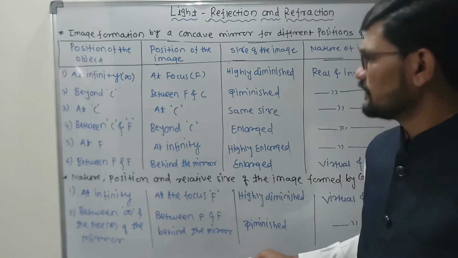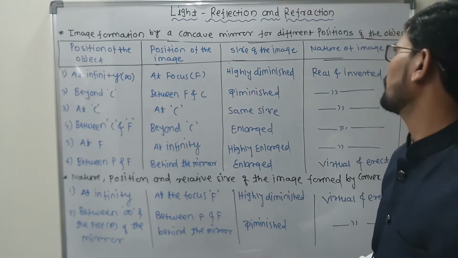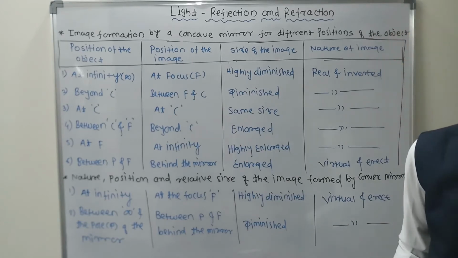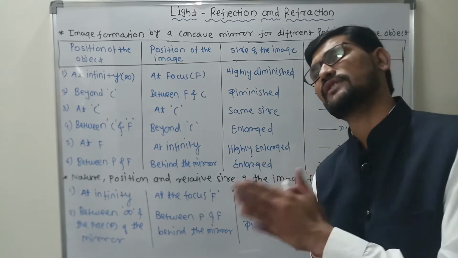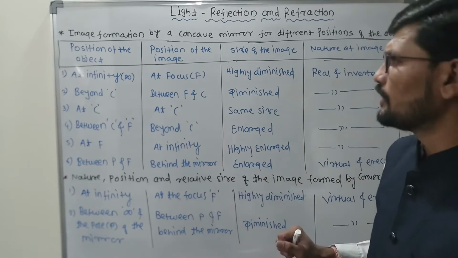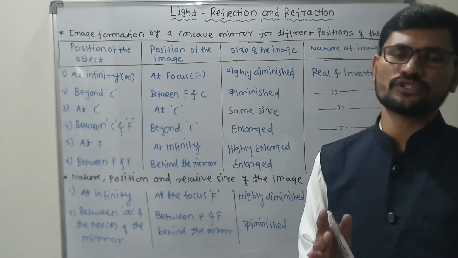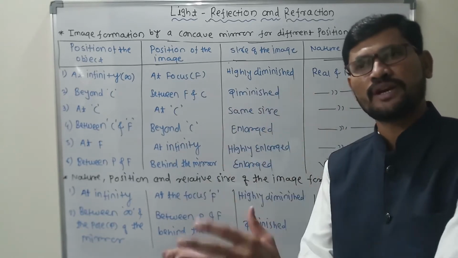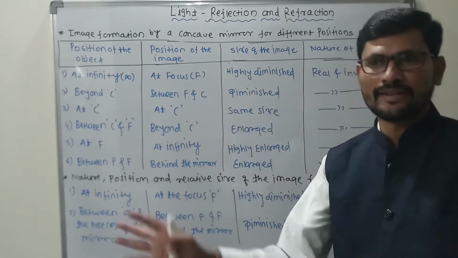The next one related to this chapter is the image formation by a concave mirror for different positions of the object. Right now we have traced some of the image formations by the concave mirrors as well as the convex mirror. But there are different positions, so for each position, where will be the position of the image, what will be the size of that image, and what will be the nature of the image.